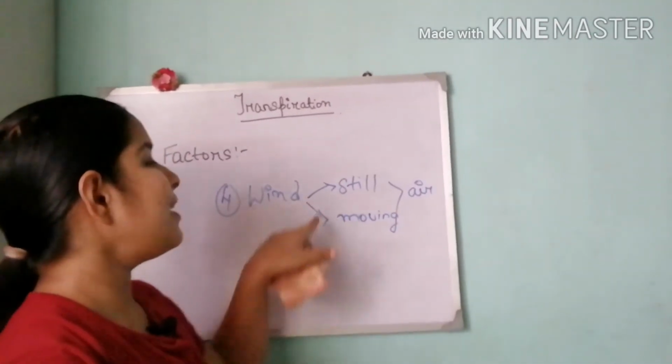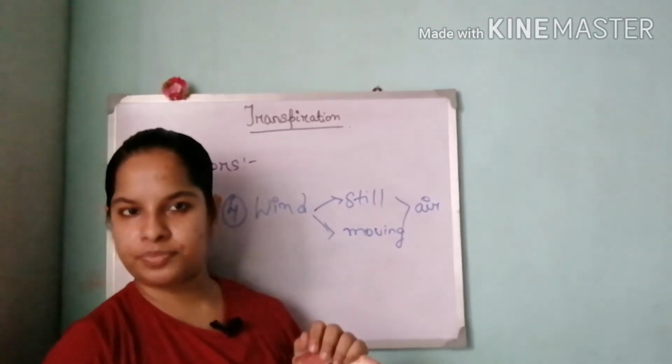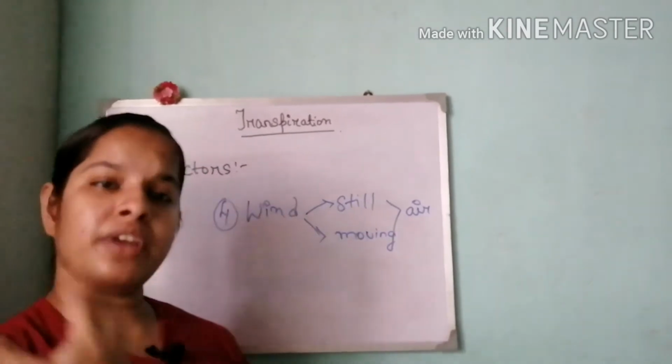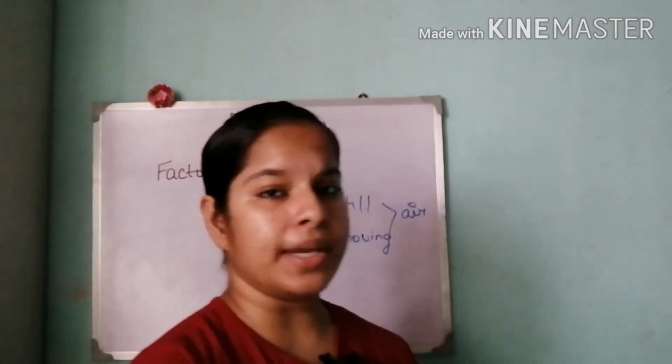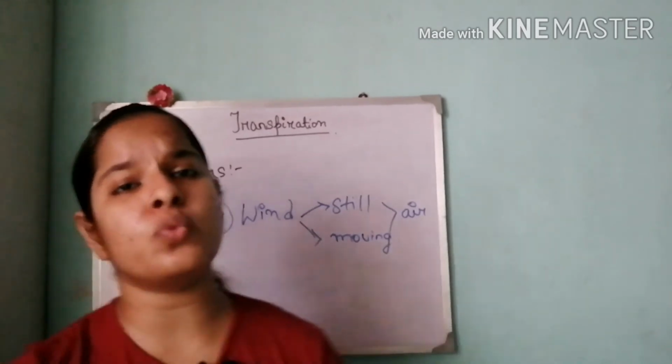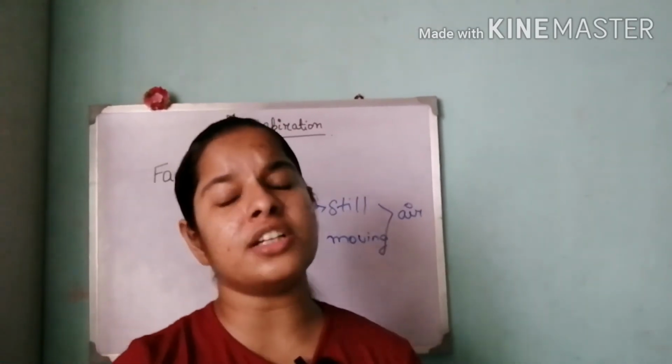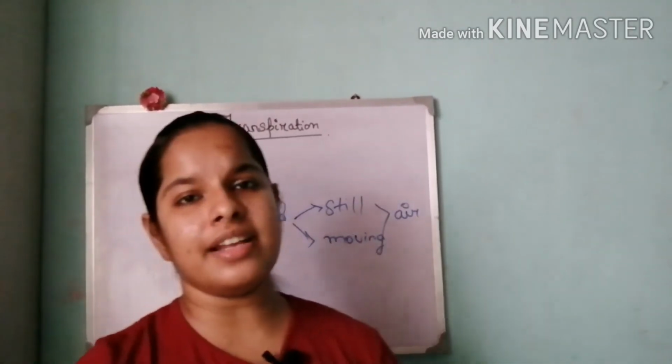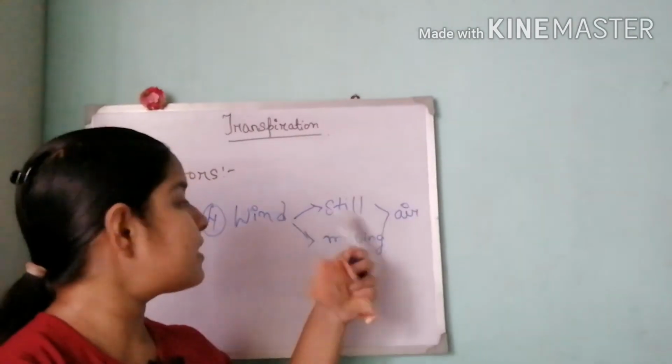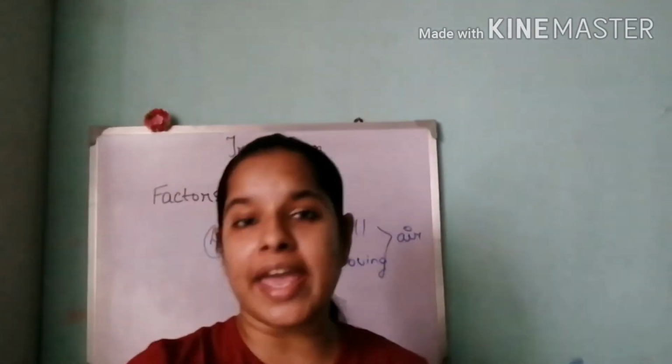So what do you mean by still air and moving air? When the air keeps on moving, or when the wind is blowing at a high speed, it has the ability to withdraw the water from the area of the transpiring plant to somewhere else. But when the air is still, that means there is no air blowing.